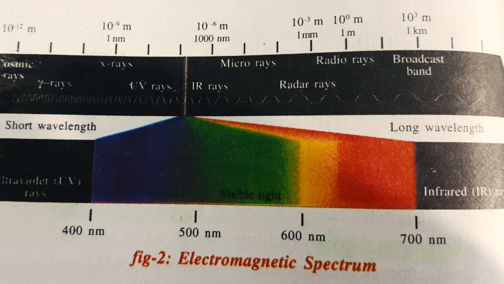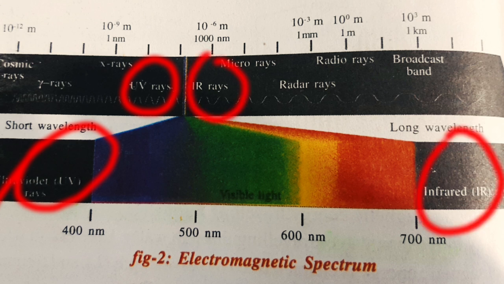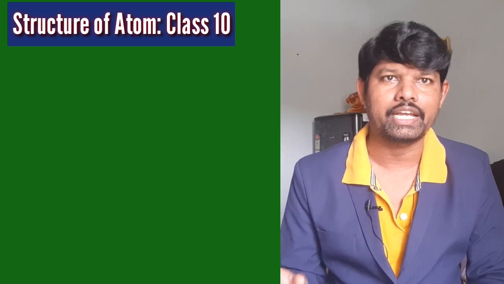In that, the visible spectrum is separately given down. On the left side of the visible spectrum there are UV rays, and on the right side there are IR rays, infrared rays. So between UV rays and IR rays there is the visible spectrum. UV rays have high energy.